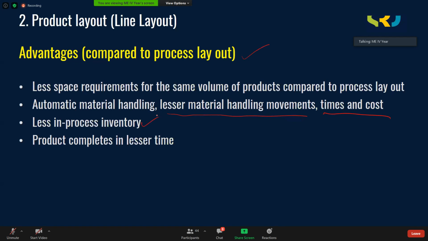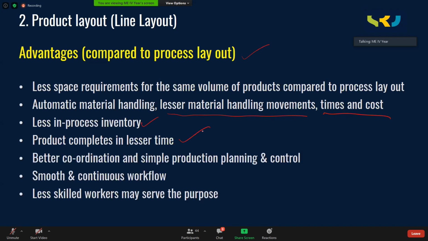Less in-process inventory. We don't have the material waiting to get processed, because one after the other, missions are kept one beside the other. The job just smoothly moves on from one mission to another mission without any stoppage in between. So in-process inventory, temporary storage, is very, very minimal in case of product layout. Product is completed in lesser time.